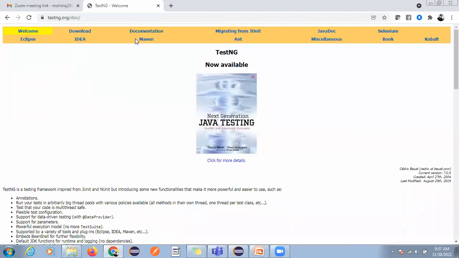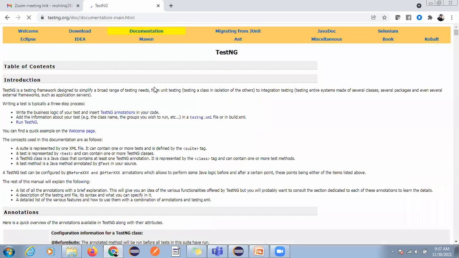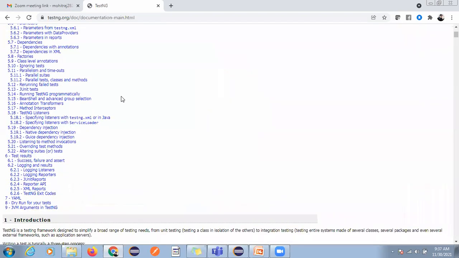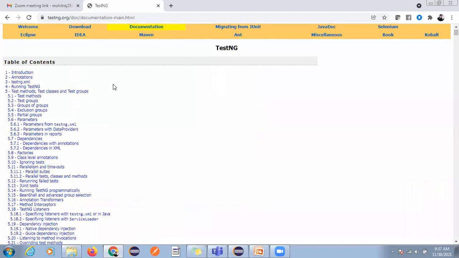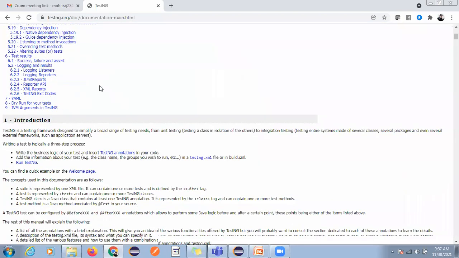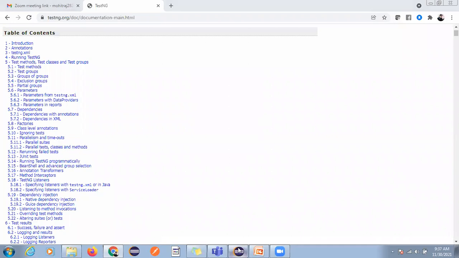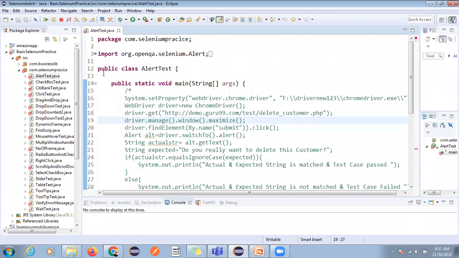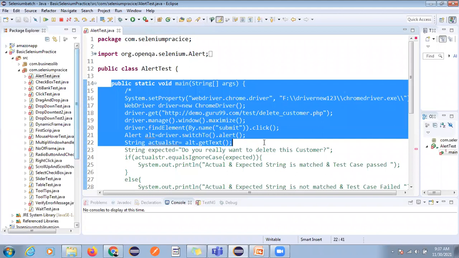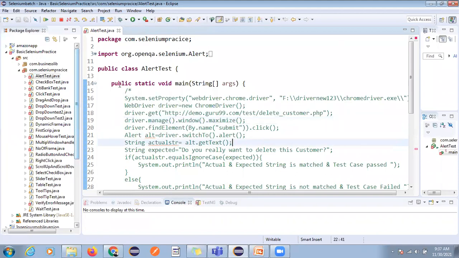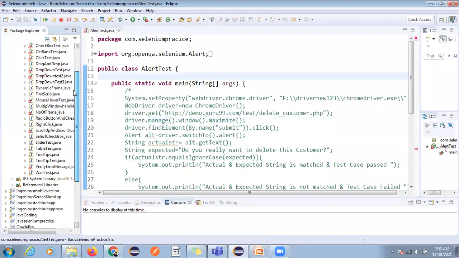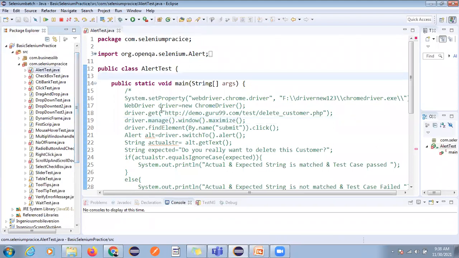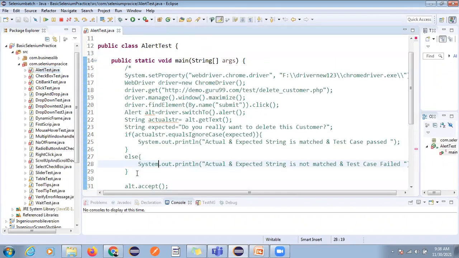Okay, if you go to the documentation, this is the official documentation for TestNG. Again you have to ask the question, why do we use this? I told you the first problem: we do not use the main method because we cannot create 200, 300 or 1000 classes. It is very difficult to maintain, right? If you go for a TestNG class, inside this class you can create any number of test cases. Okay, that is one reason.